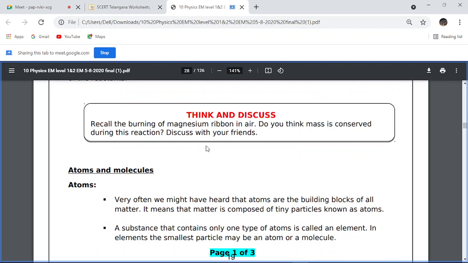So what happened here? Do you think mass is conserved during this reaction? Do you think it is conserved? Yes or no?